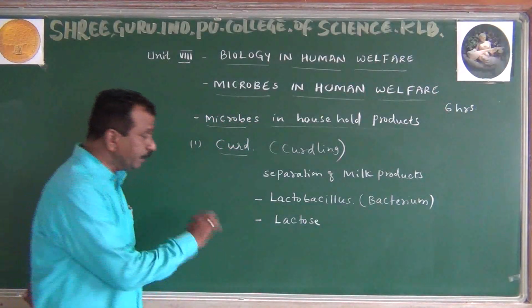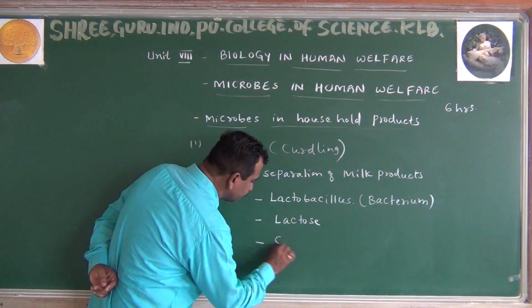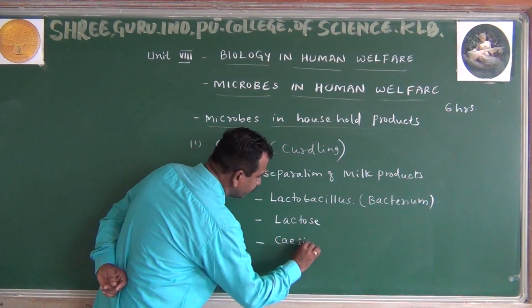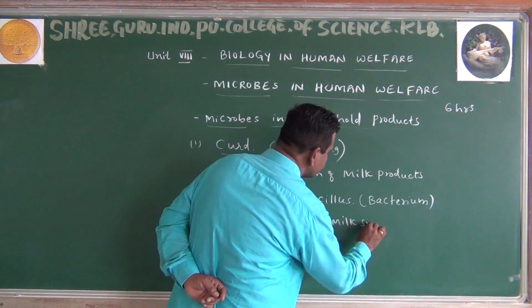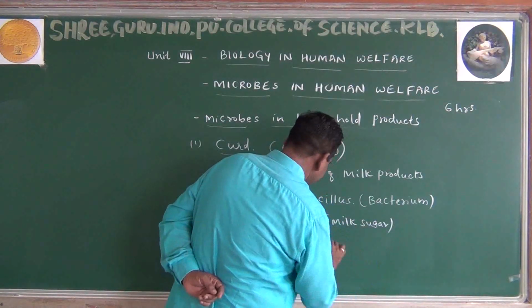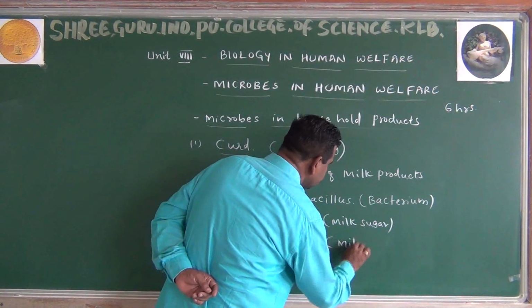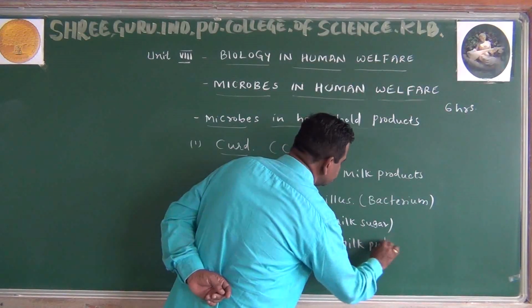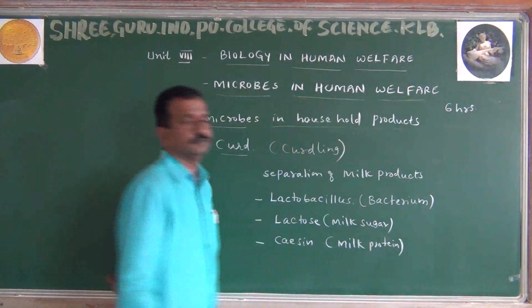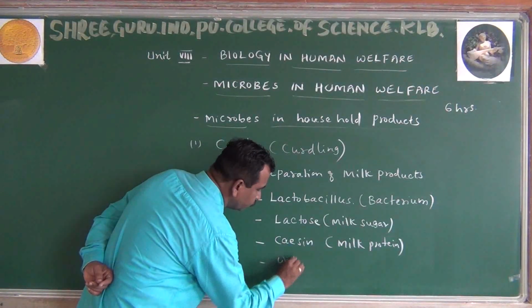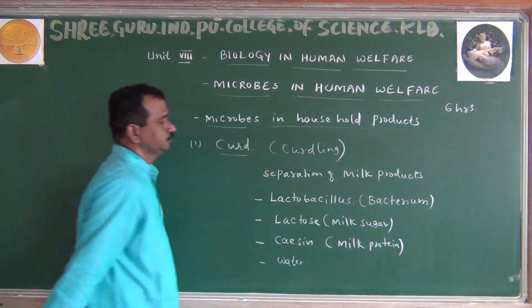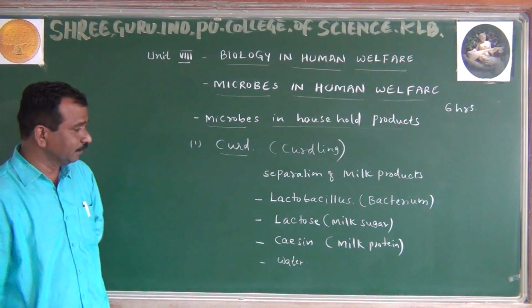Lactose is the milk sugar. Milk also contains a protein called casein. This is the milk protein. Right? Now, apart from that, it also contains water. This is necessary also. Right?